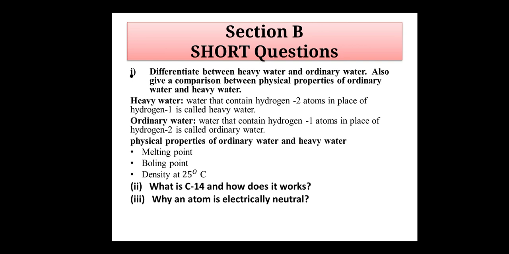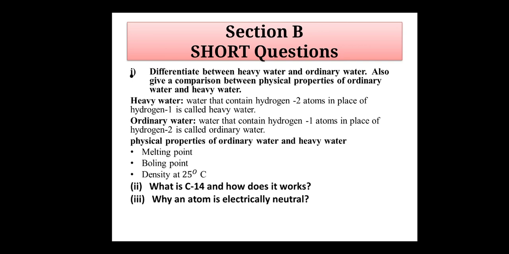Here I will discuss with you the physical properties of ordinary water and heavy water: properties like melting point, boiling point and density. Melting point of ordinary water is 0.00 Celsius, while the melting point of heavy water is 3.81 Celsius. Boiling point of ordinary water is 100 Celsius.